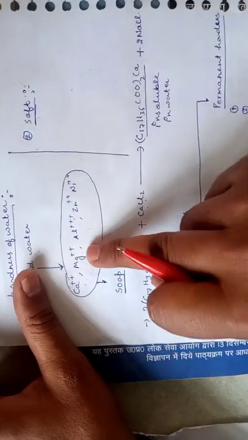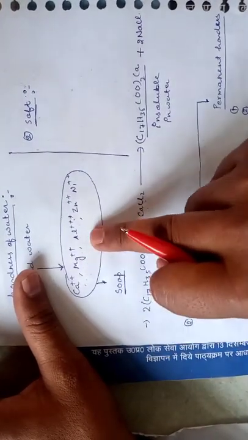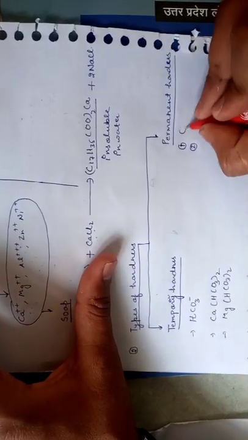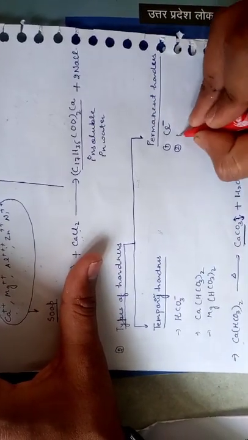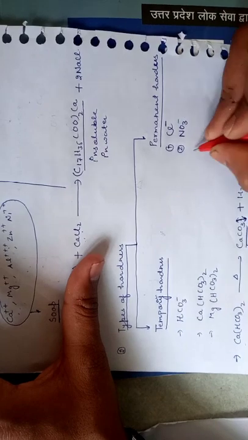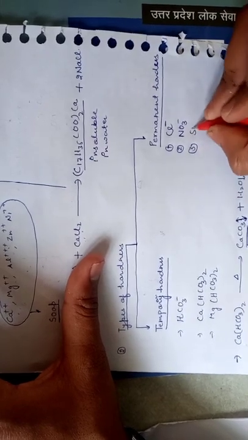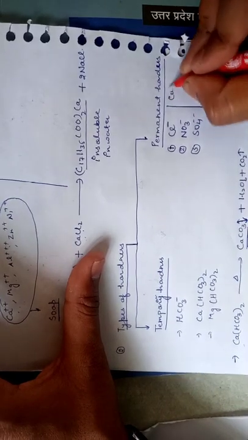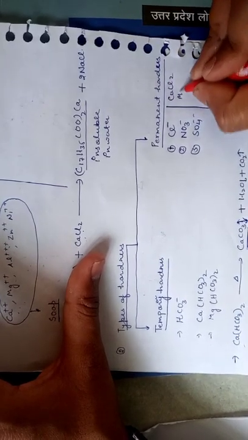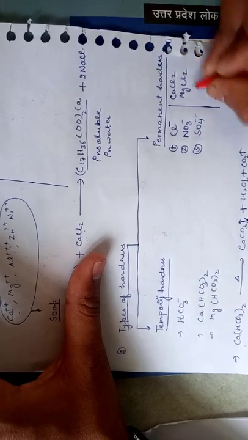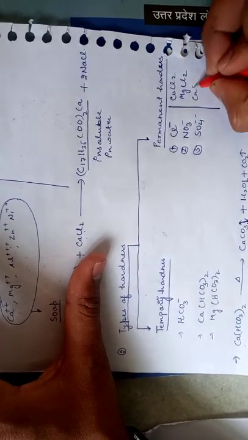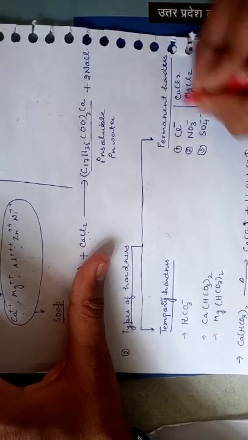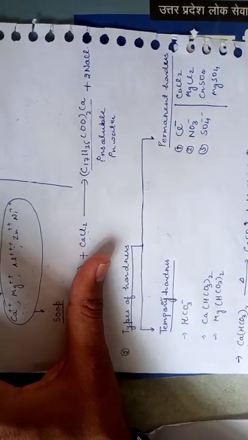When these ions combine with the chloride, nitrate and sulfate present in any water sample, they form calcium chloride, magnesium chloride, calcium sulfate, magnesium sulfate.